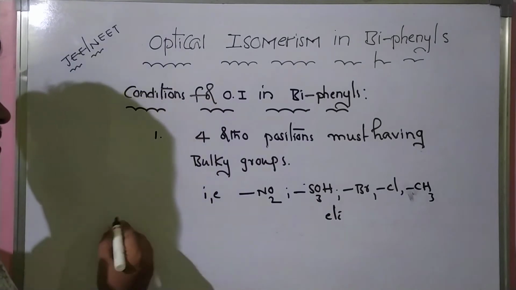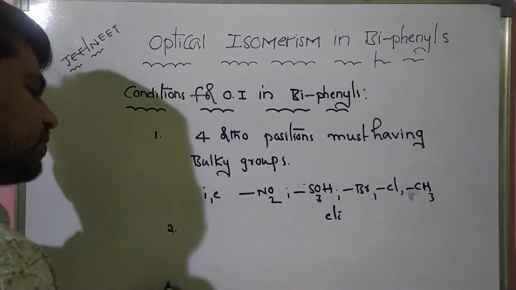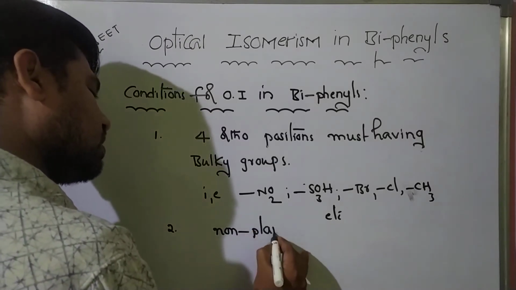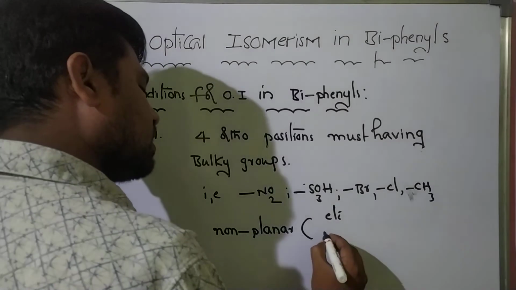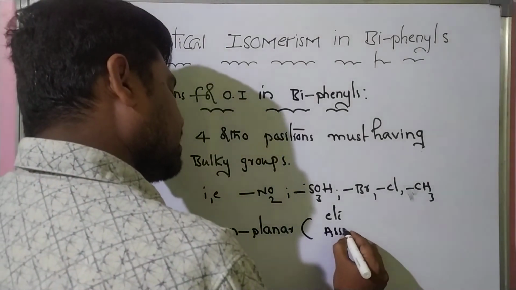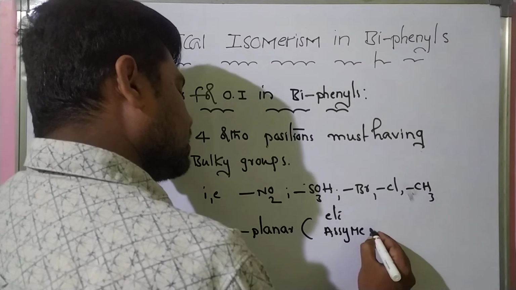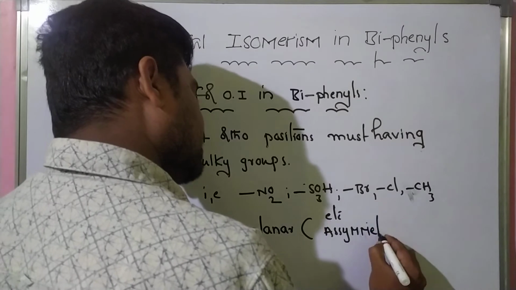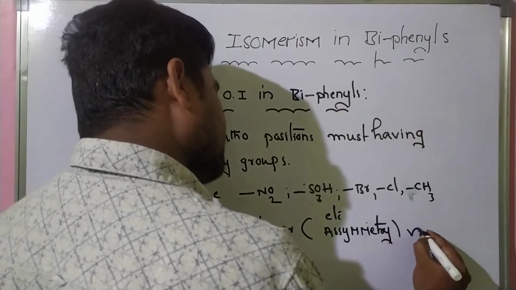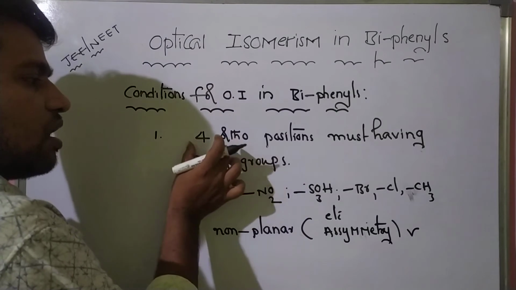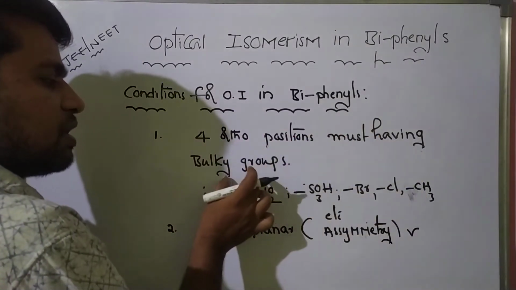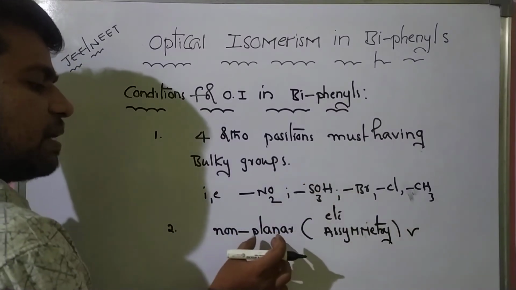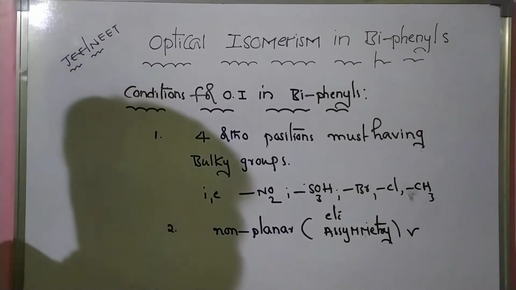See, students, the second one is non-planar structure. Non-planar means asymmetry. So this is the second requirement. The first requirement means all 4 ortho positions must be occupied with bulky groups, like these groups. And the biphenyl must be non-planar. Okay, students, so please note immediately.